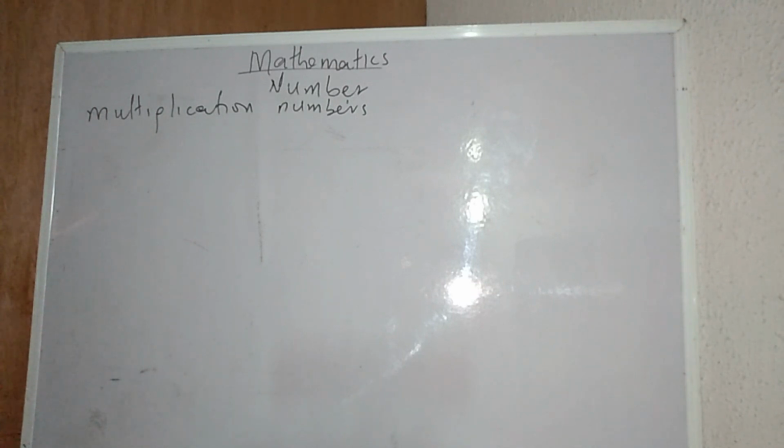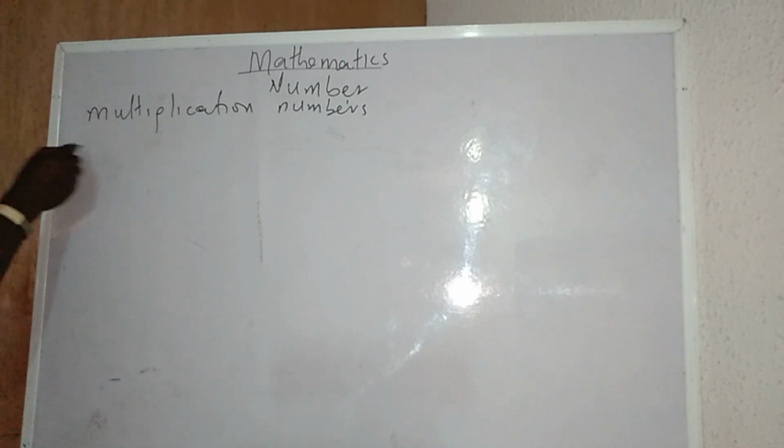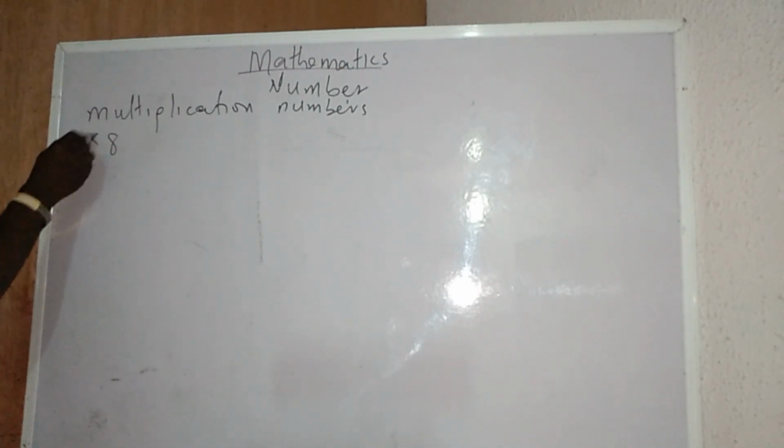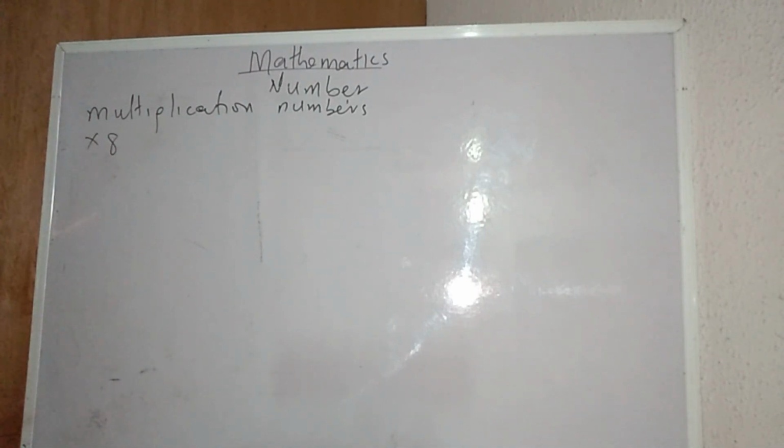If I should multiply numbers, we have 1, 2, 3, 4, 5, 6, 7, 8, 9. These are the very important aspects of it. Now, 2 is very simple to multiply, 3 is also simple, 4 also. But there is logic behind 9 and 8. Let's start from 8. I want to multiply a number by 8.